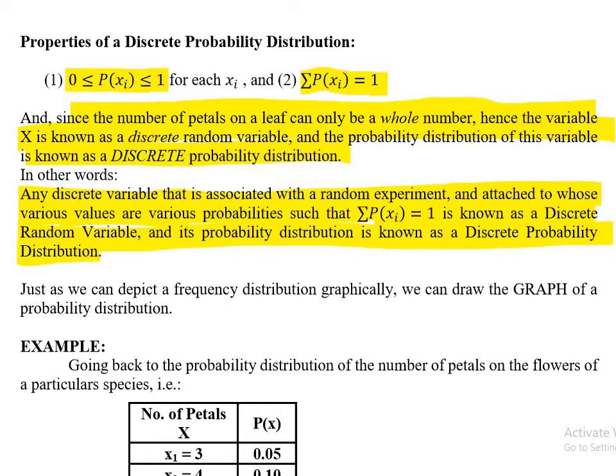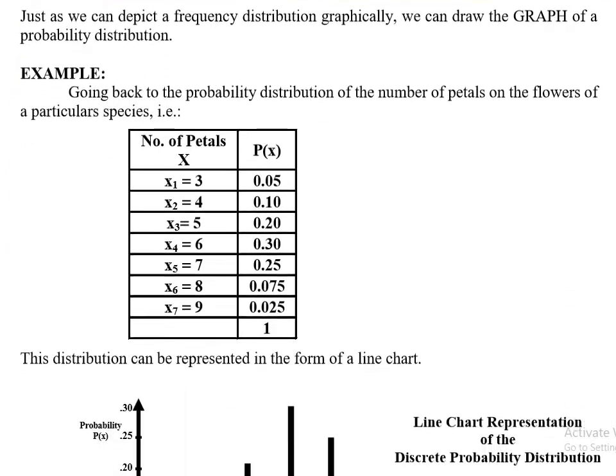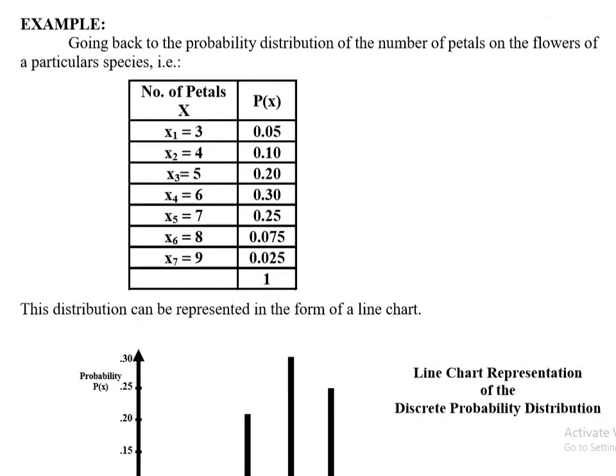Just as in the case of frequency distributions, you remember, when we had x or groups along with frequency given, we called it frequency distribution, right? And you know that we draw the graphs of frequency distribution, which was called histogram. Now the graph of this discrete probability distribution is called a line chart or bar chart. It's similar to the histogram, but we do not call it histogram, we call it bar chart. So let me show what that is.